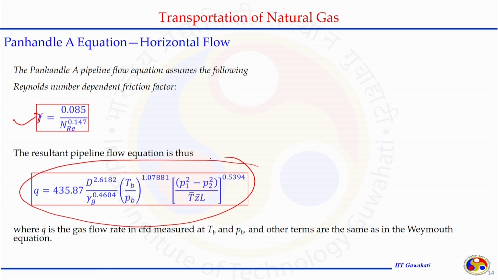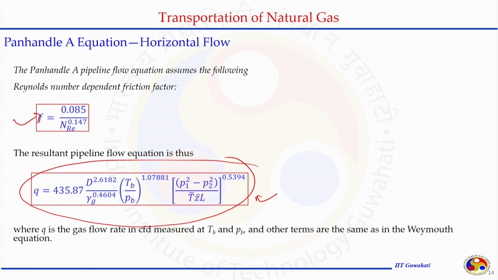This is a little bit complex because the Reynolds number will impose all these parameters on the system, and we will get this expression where P1, P2, average temperature, average compressibility factor, and L are there, the gamma G power got changed, and the d power also got changed. Here the numerical coefficient again depends on the unit system, and Q is the gas flow rate in cubic feet per day, measured at base temperature and base pressure. Other terms are the same as we already considered for the Weymouth equation.